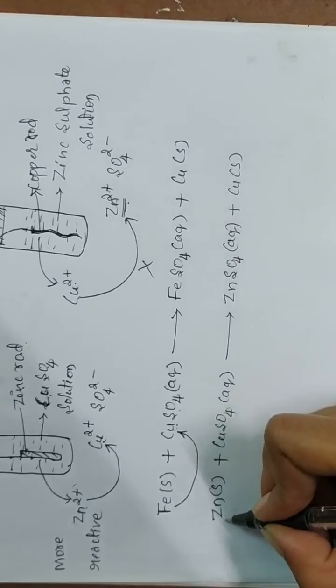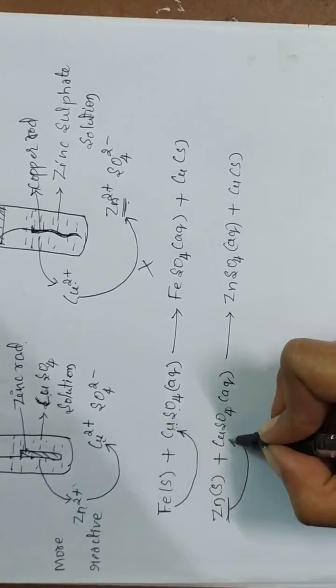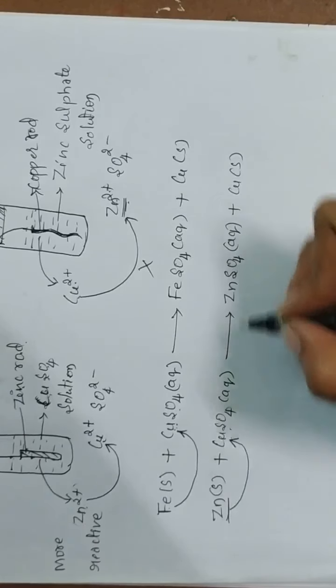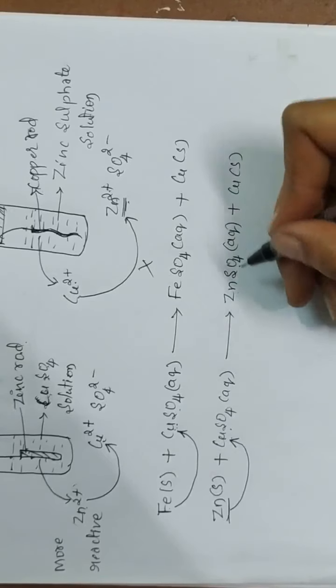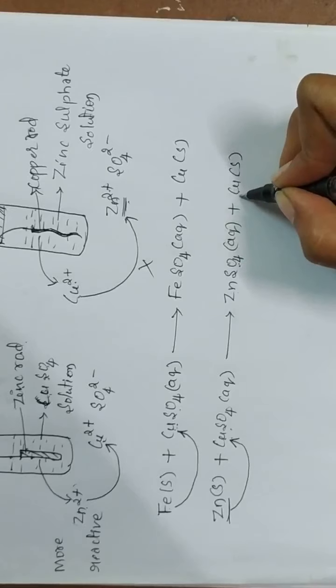See here zinc is more reactive, therefore it will displace the copper from the copper sulfate solution. As a result, we'll get the zinc sulfate as a product and solid copper metal.